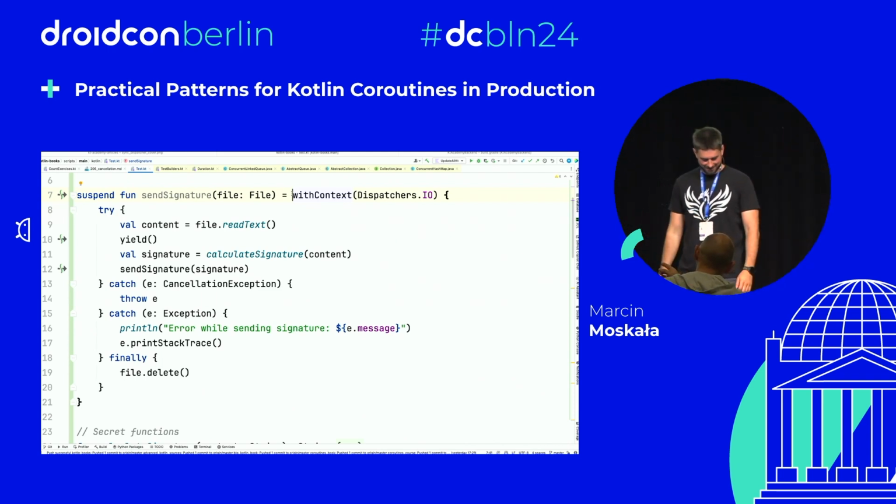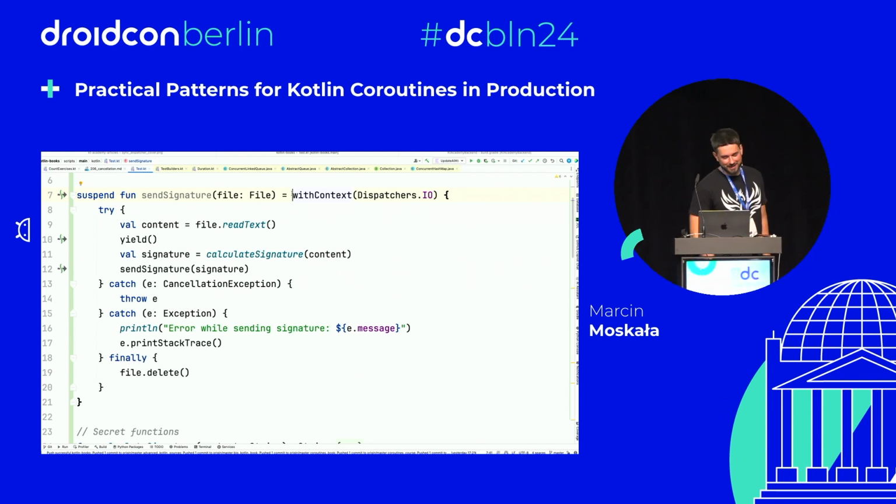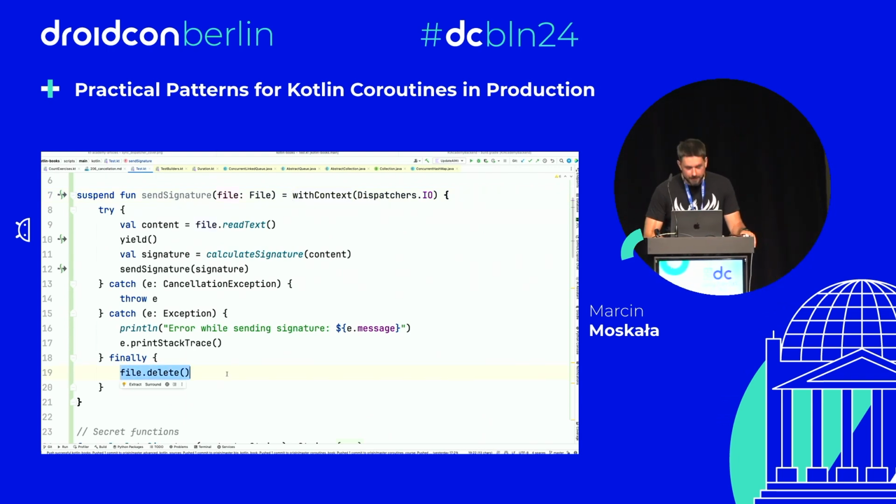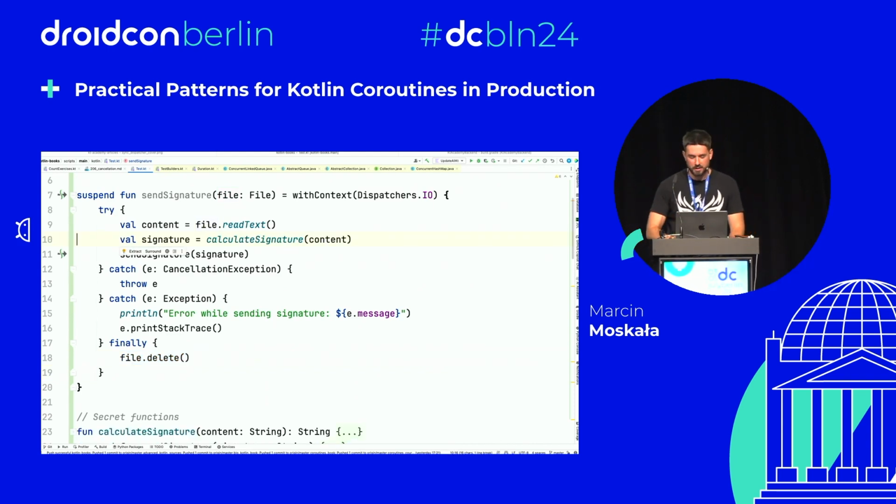Finally should be with context, non-cancelable. No, I mean, that's a nice catch, but finally is non-suspending, so it doesn't need to be in withContext non-cancelable. Okay, your silence is perfectly right, because that's all the mistakes I found in here. I hope that some of you will suggest to me to use async await, which would be wrong.